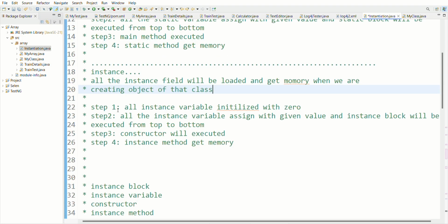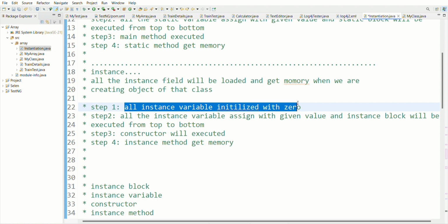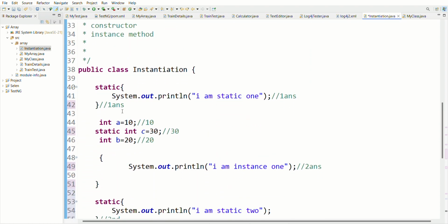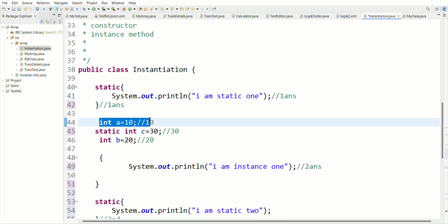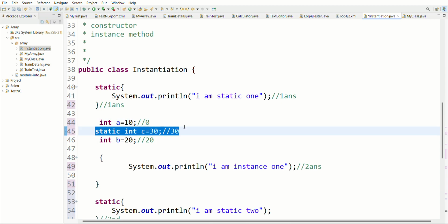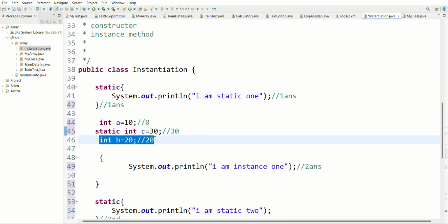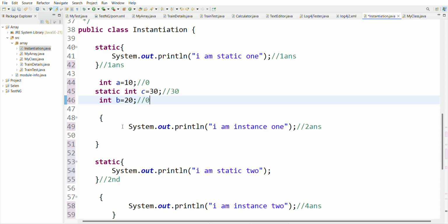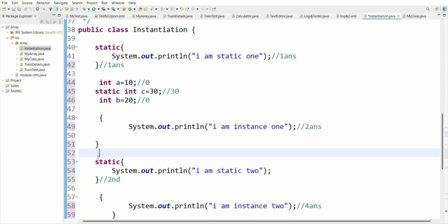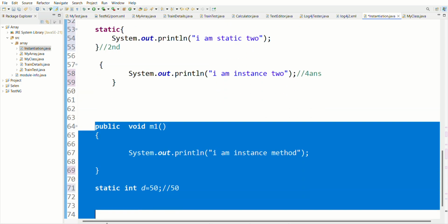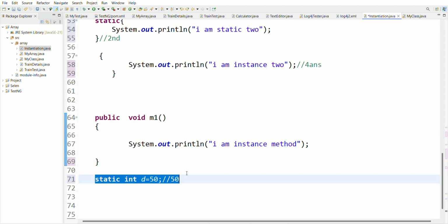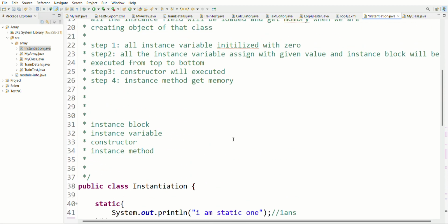After that, what is the first step? All the instance variables are initialized with 0. Now search the instance members only. Is this an instance variable? No. Is this an instance variable? Yes. Assign this value 0. Its value will change to 0. Is this an instance variable? No. Yes, this is an instance variable. Change this value to 0. This is an instance block, this is an instance method, this is a static variable. Got it? So the first step is completed.